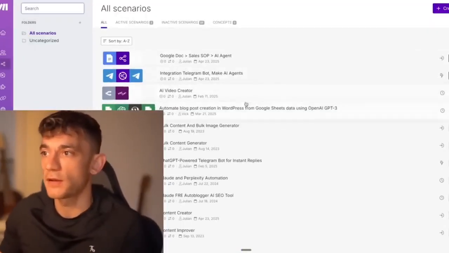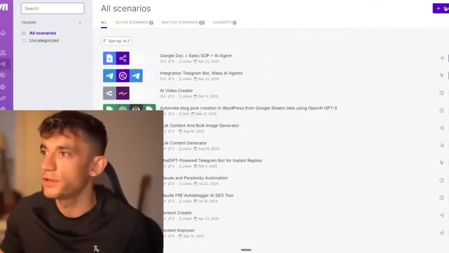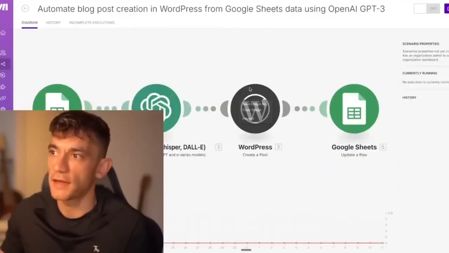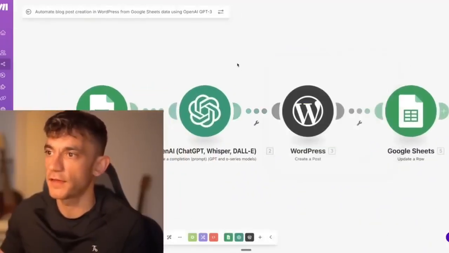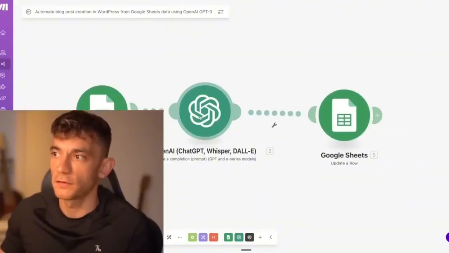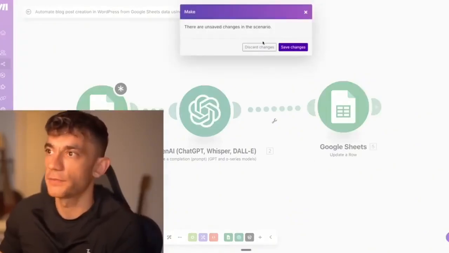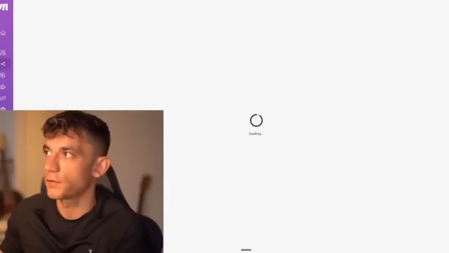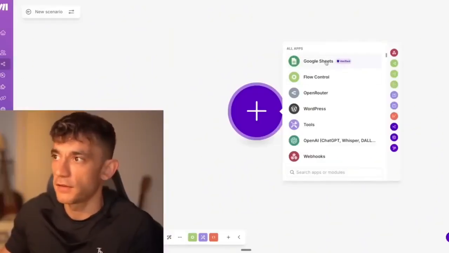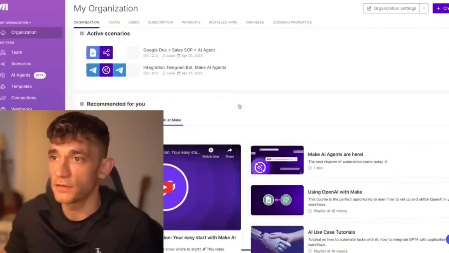So for example, here, if we go down here and we're like, okay, I want to automate social media blog posting. What you can do inside here, for example, is delete the WordPress module. You can link this to WordPress and that sort of thing, but just for the sake of simplicity, I'm going to delete that module. And then we're going to link Google Sheets to OpenAI to Google Sheets, right? So this is, for example, an AI agent that you can build. So let me go back here. We can just create a new scenario. We'll go inside Make. And then we can say, okay, take a spreadsheet and the data from my spreadsheet, and then use that to create content using GPT-5.